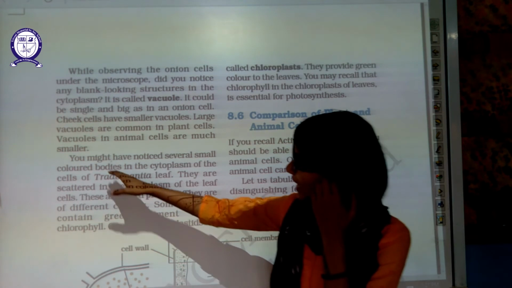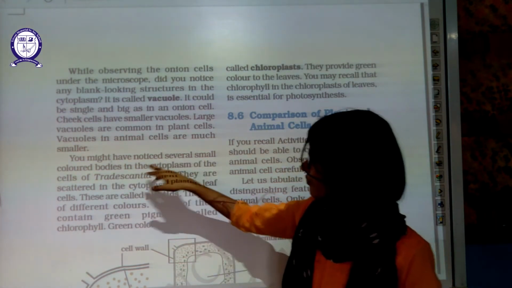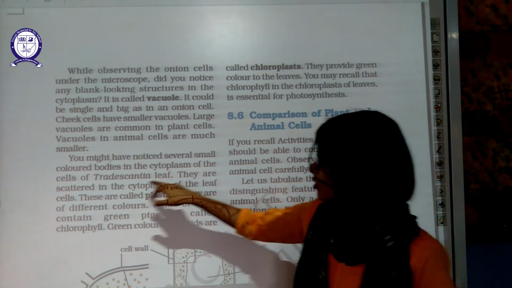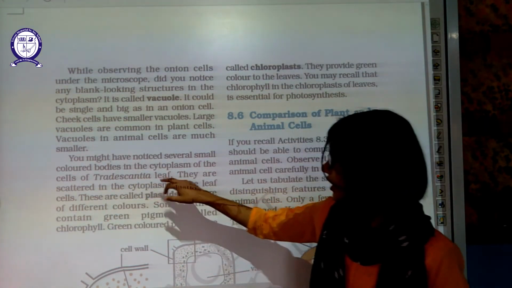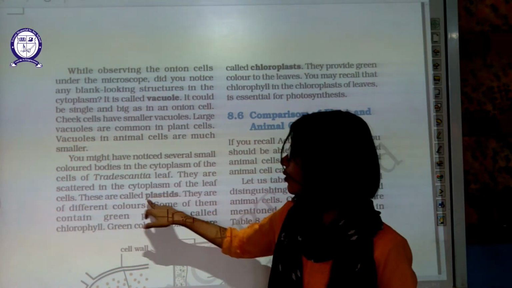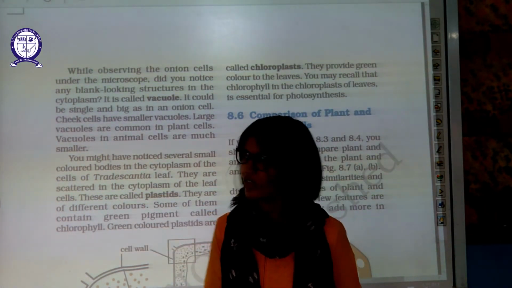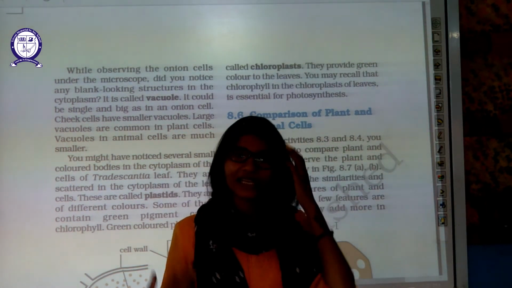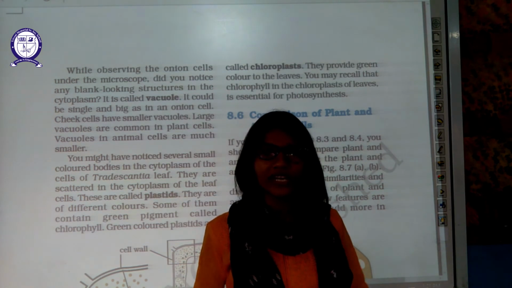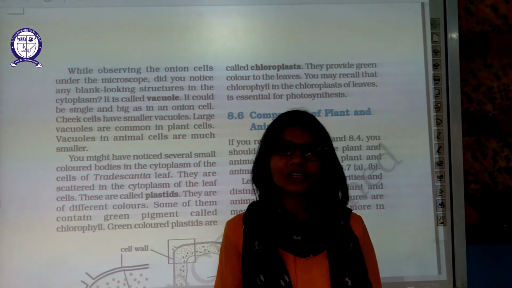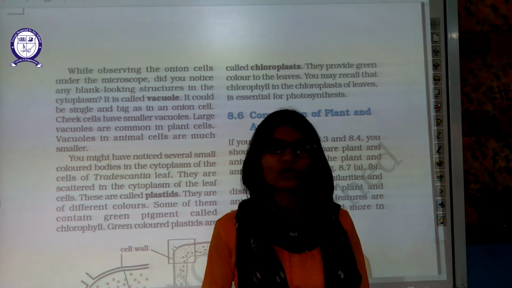You might have noticed several small colored bodies in the cytoplasm. In the Tradescantia leaf, these are scattered in the cytoplasm of the leaf. These are known as plastids. First of all, let's complete the vacuole part. Because animals can move, they do not need to store everything. But plants do not move, so they have to store everything.